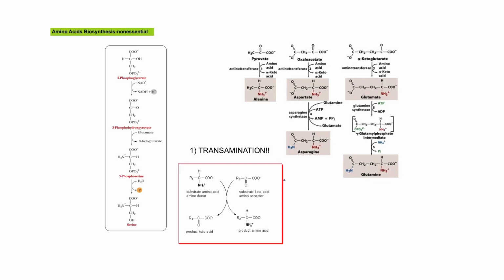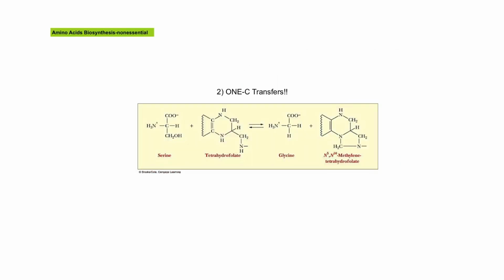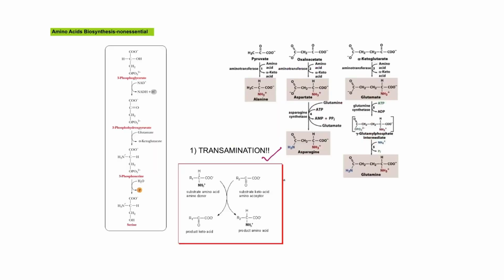In the biosynthesis process itself, there are 2 common features of amino acid biosynthesis. The first one is transamination. The second one is 1-carbon transfer. Let's see some examples of transamination, catalyzed by aminotransferase or transaminase. Glutamate here is formed by the transfer of an amino group from one amino acid to alpha-ketoglutarate, which then forms glutamate. And the amidation of glutamate will give rise to glutamine, catalyzed by glutamine synthetase. Remember glutamine synthetase in the nitrogen assimilation pathway? So this is the same enzyme.